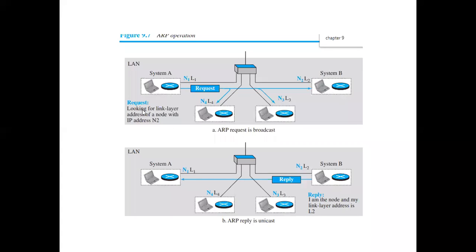Here it says, I am looking for the link layer address of a node whose IP address is N2. It doesn't know where N2 is present, so it sends to all other nodes in the network, and every node will process it. This node says, I don't have the IP address N2, so it will just drop this request. Now it goes to N3. Again it says, I'm not N2, I'm not the one having the IP address N2, so it drops the request.